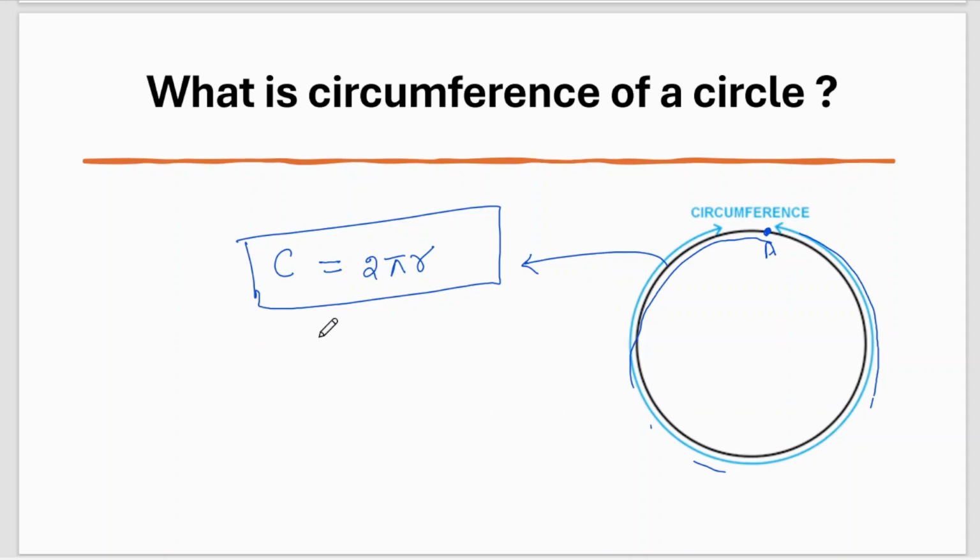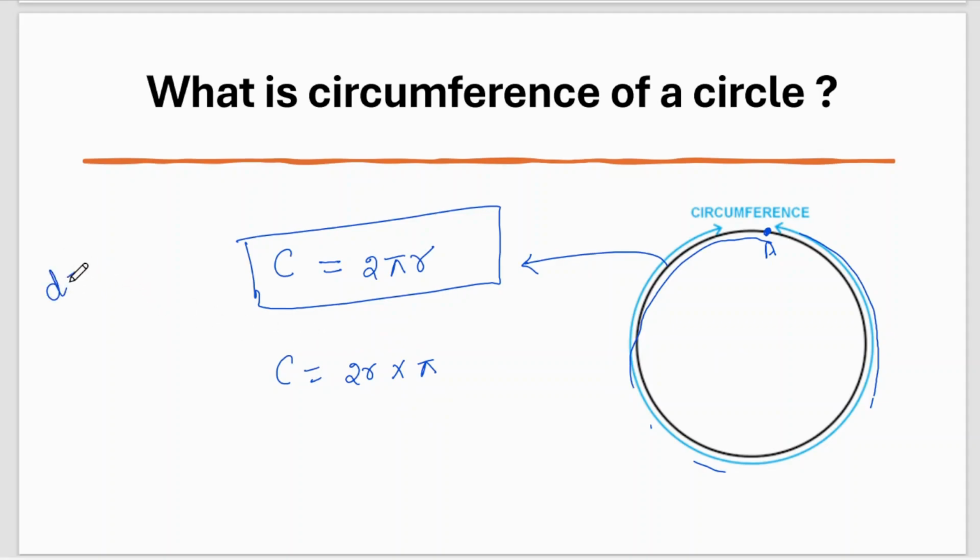Now you will be surprised to know one relation between pi and the circumference. The circumference can be written as 2r into pi, because it is 2 pi r. Now, what is the diameter?